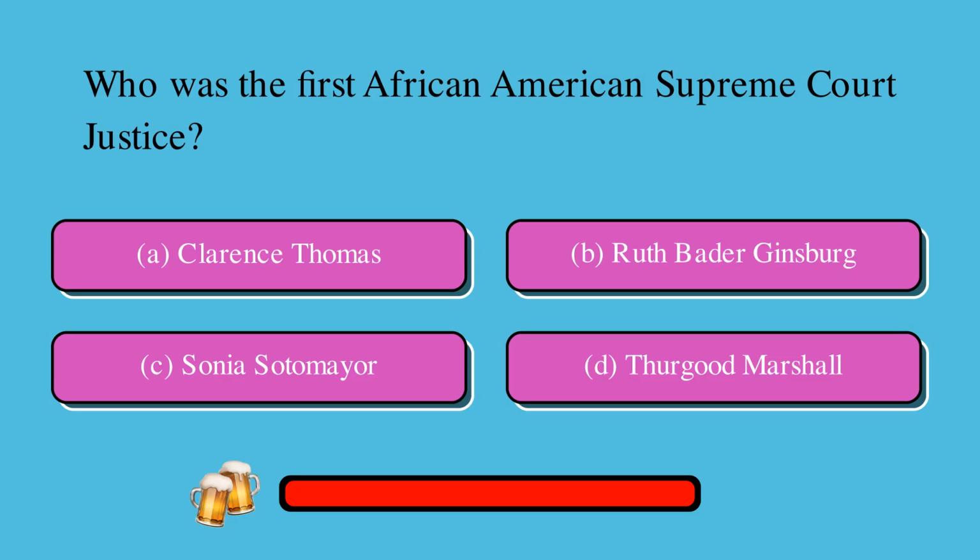Who was the first African American Supreme Court Justice? Is it A, Clarence Thomas, B, Ruth Bader Ginsburg, C, Sonia Sotomayor, or D, Thurgood Marshall? The correct answer is D, Thurgood Marshall.